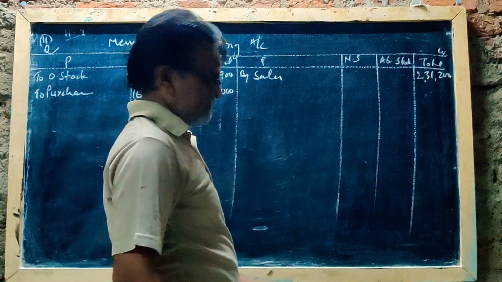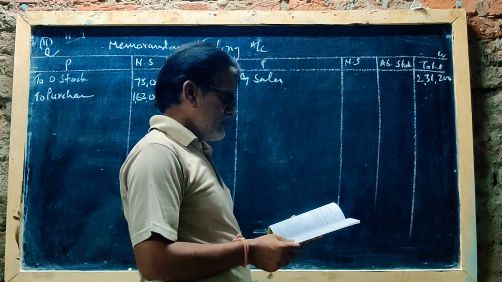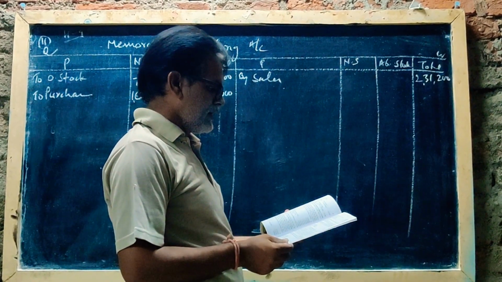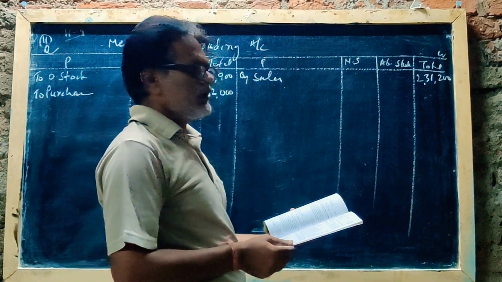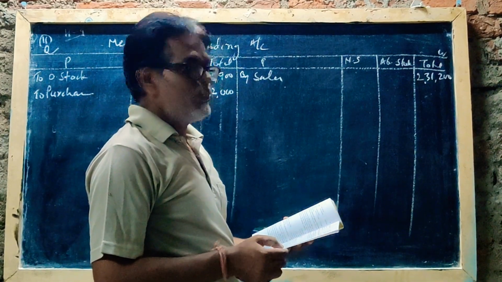Abnormal stock sales. See in this paragraph, a portion of these goods was sold in March 2005 at a loss of 250 on the original cost of 3,450. The original cost 3,450 stock was sold at 250 loss.